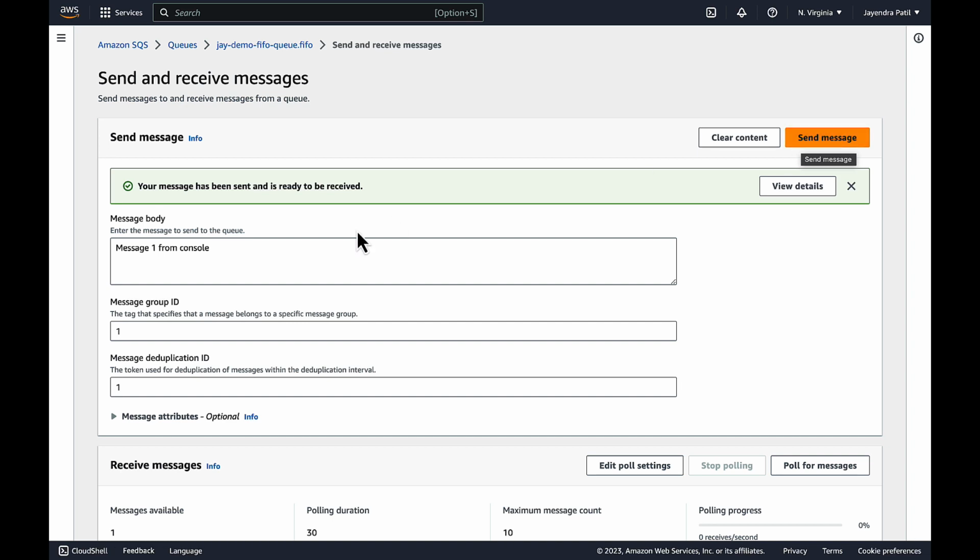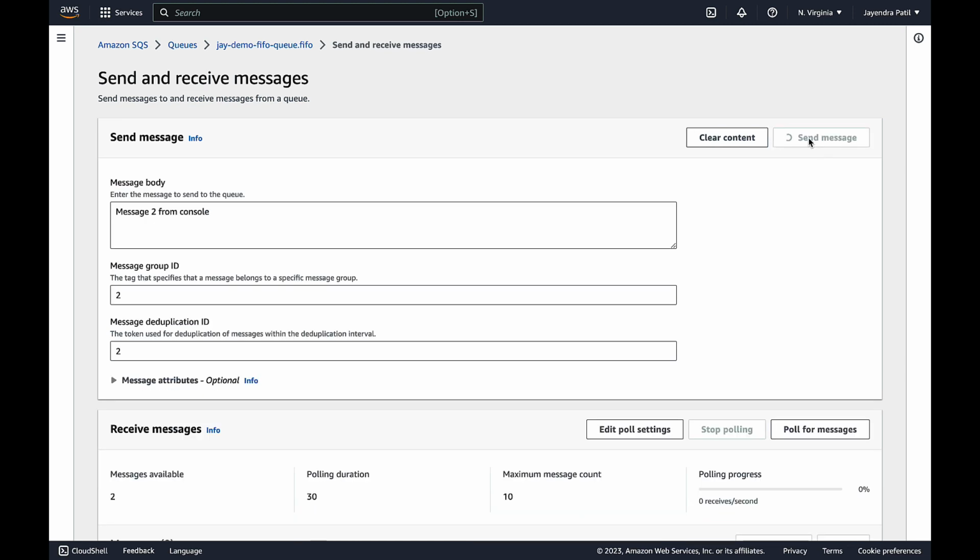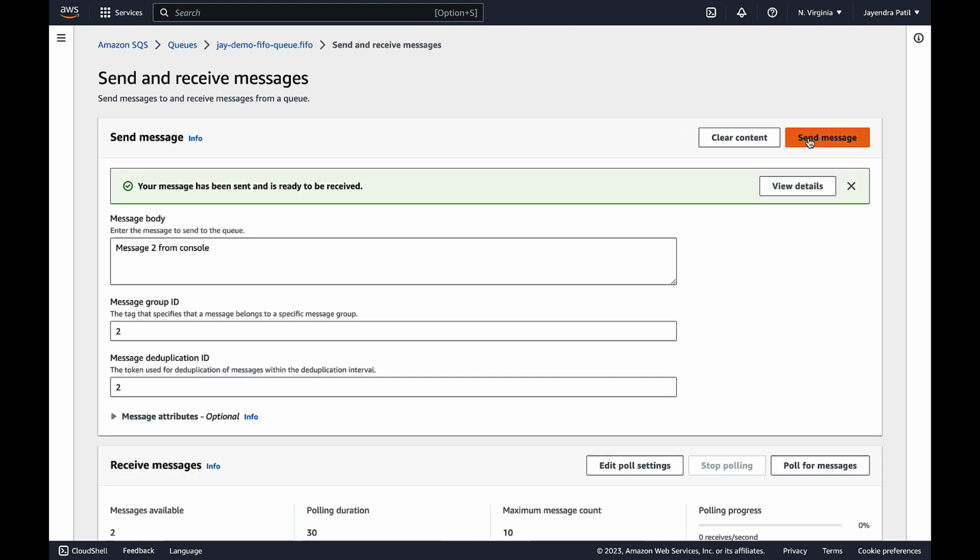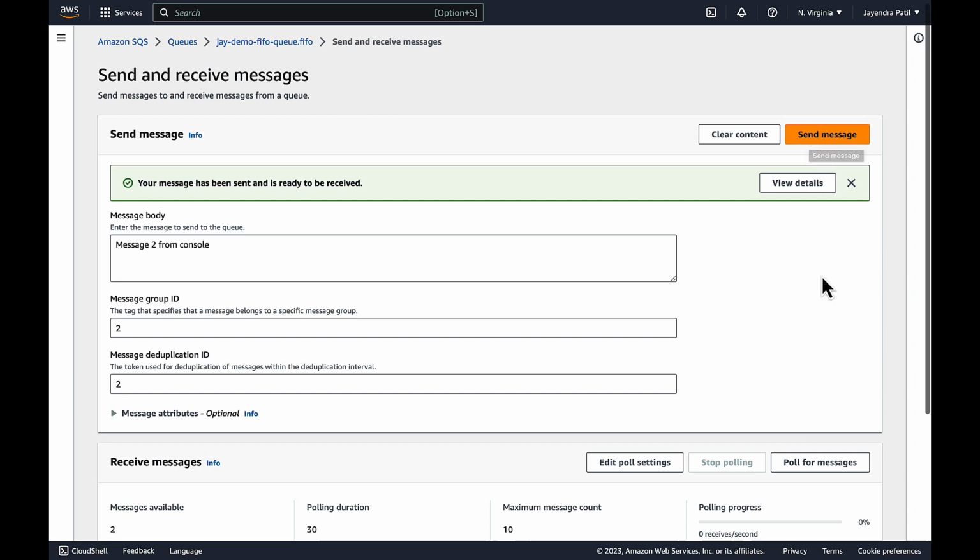For the second message, let's push messages with the same body and same deduplication ID multiple times. Message body as message2 from console, message group ID as 2, and message deduplication ID as 2. Let's send this message. And it has been successfully delivered. Let's resend the same message multiple times. I've clicked it 4 times, so ideally now we have sent 5 messages to the SQS FIFO queue.